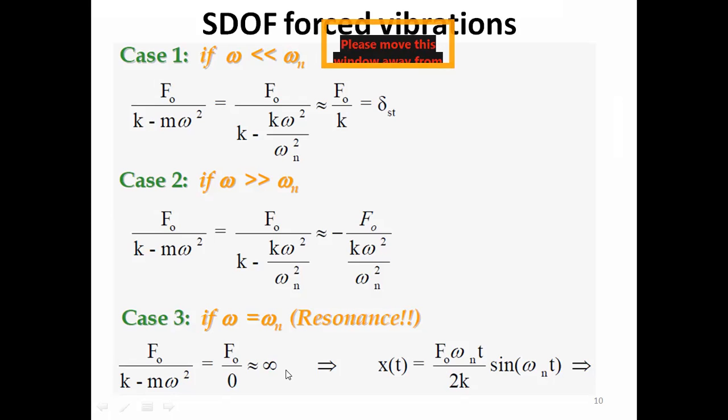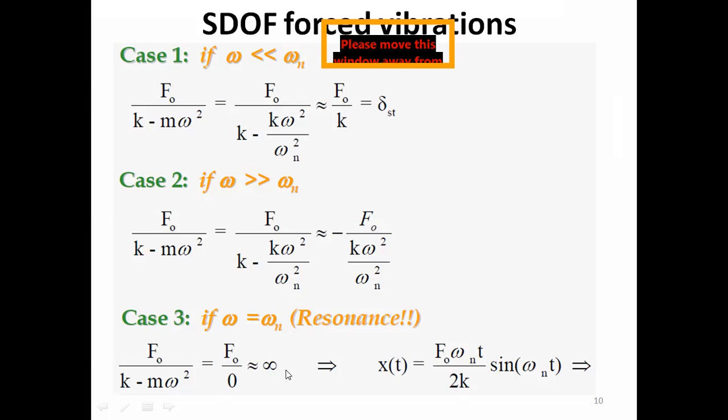If we interpret that, it means that actually the system would violently vibrate and the mass would move and it would pass through sky and it would reach one end of the universe, and from there it would come back, it would pass through the equilibrium position and it would reach the other end of the universe. If this is the interpretation, then it means that in that case actually the system would be destroyed and we would have no system at the resonance.